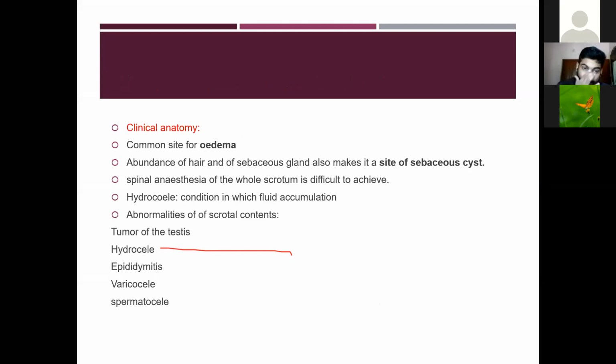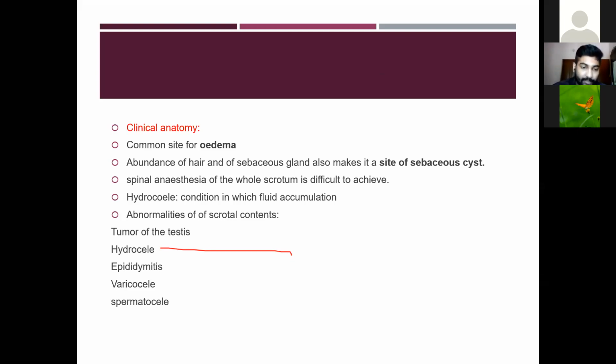Then the clinical anatomy. The scrotum is a common site for edema. Because of the abundance of hair and sebaceous glands, it is also a common site for sebaceous cysts. Spinal anesthesia of the whole scrotum is difficult to achieve.